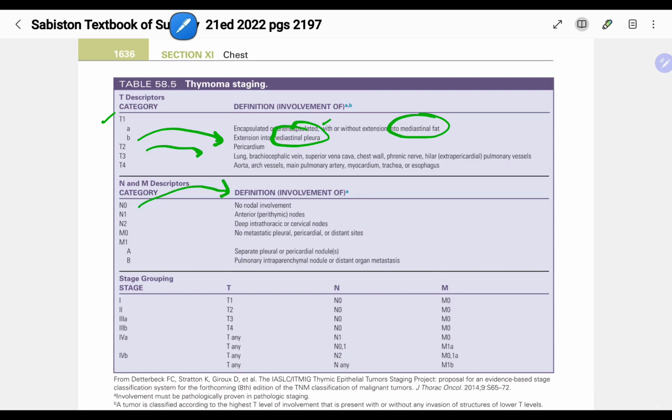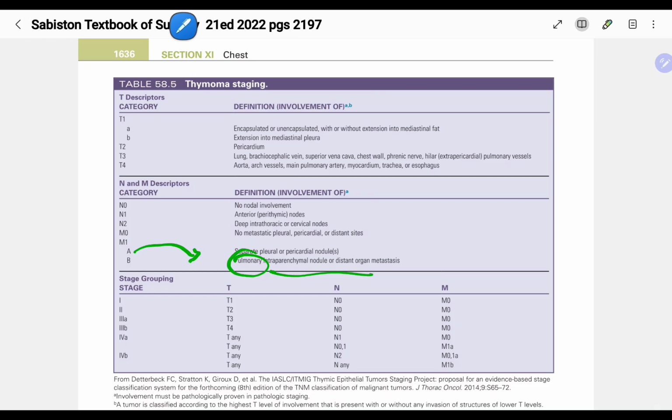N0 is no nodal involvement. N1 is anterior thymic node. N2 is deep intrathoracic or cervical lymph node. M0 is no metastatic pleural, pericardial or distant sites, whereas M1A is separate pleural or pericardial nodule. M1B is pulmonary intraparenchymal nodule or a distant organ metastasis.